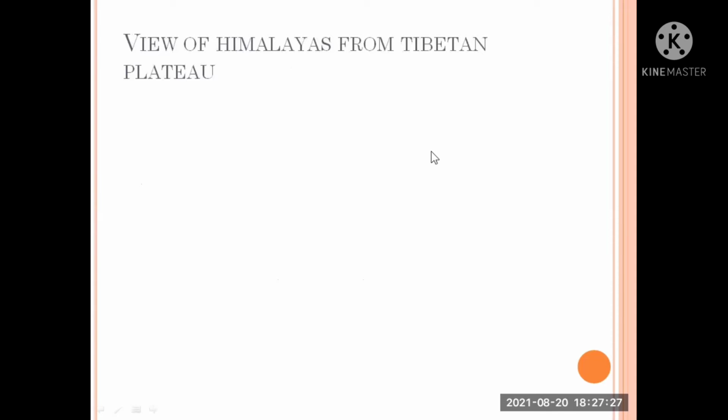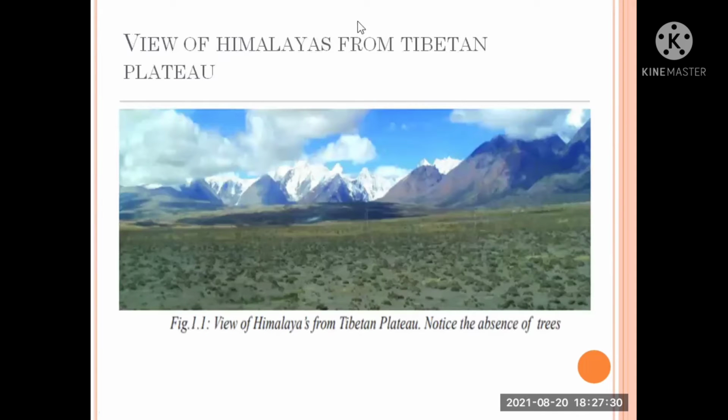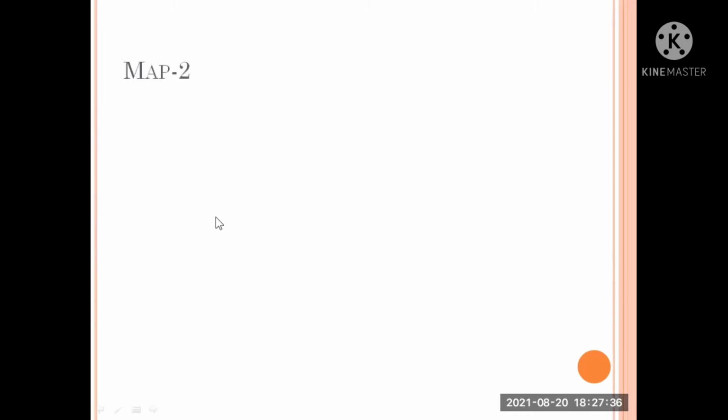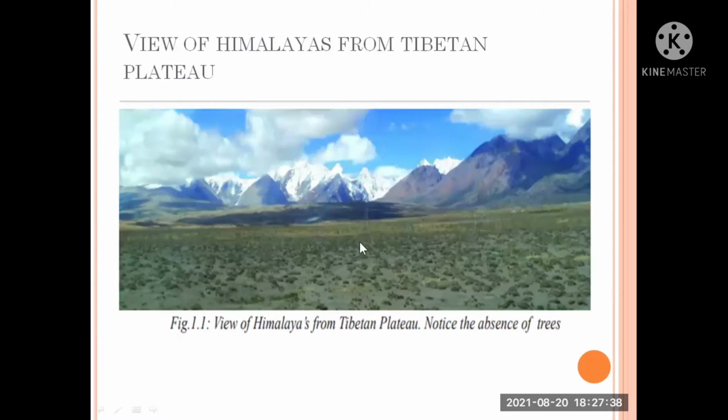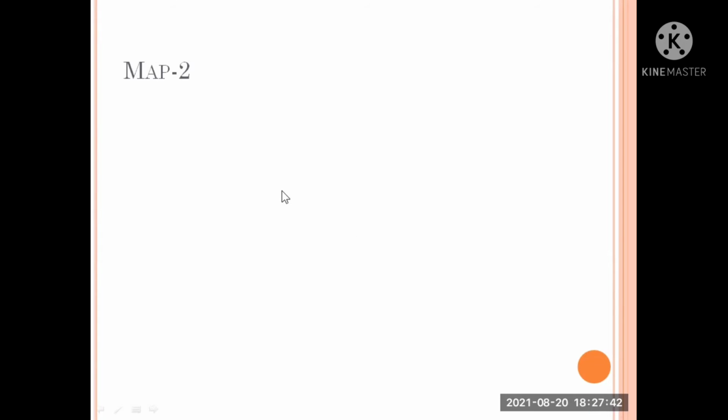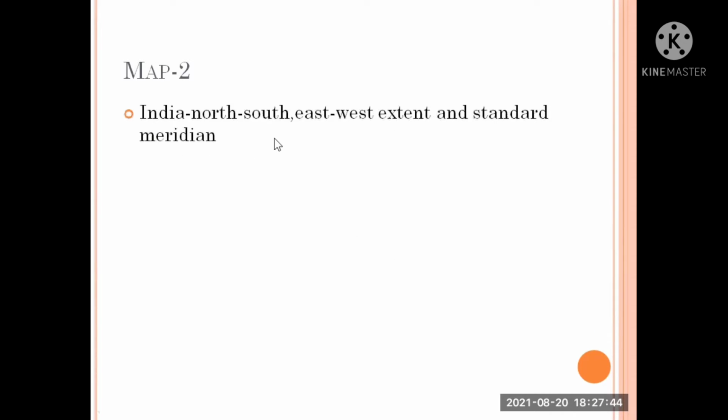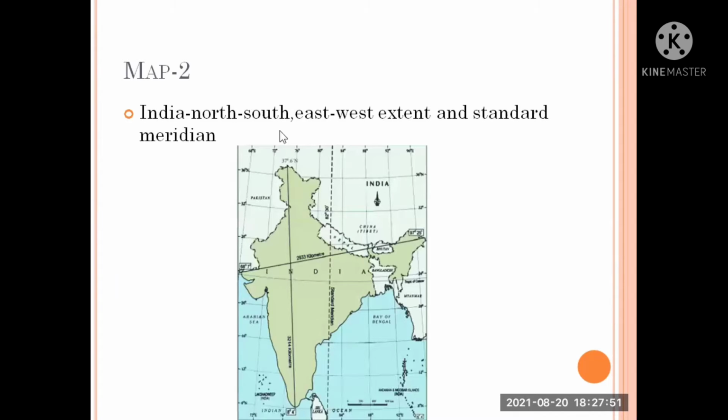View of the Himalayas from the Tibetan Plateau. Here you can see the Himalayas from the Tibetan Plateau. You can also observe one thing: the absence of trees. You can't see the trees, right? Map 2: Indian north, south, east, west extent and standard meridian. This was the last one we saw.